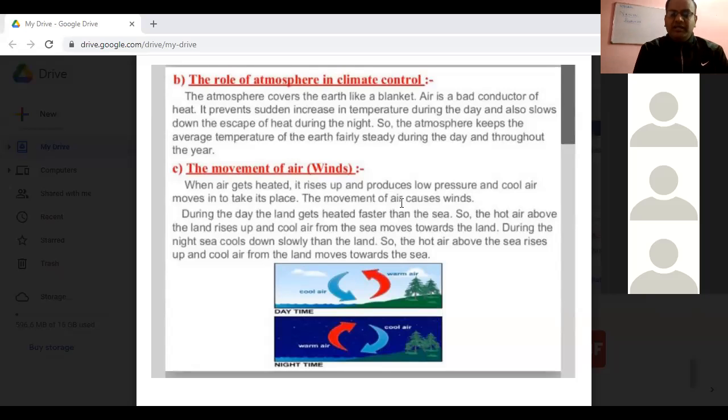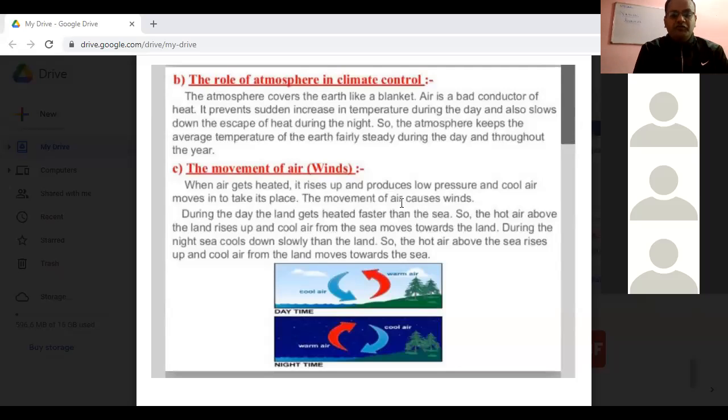So the movement of the air causes the wind in that very area, and as more low pressure or high pressure is created, the movement of the wind will be intensified. Now, during the day the land gets heated faster than the sea, so the hot air above the land rises up and cool air from the sea moves toward the land.